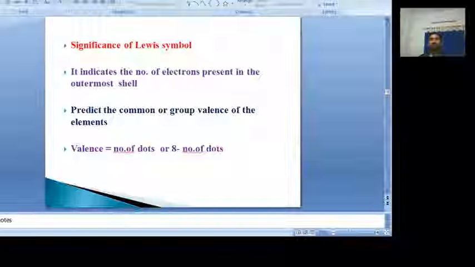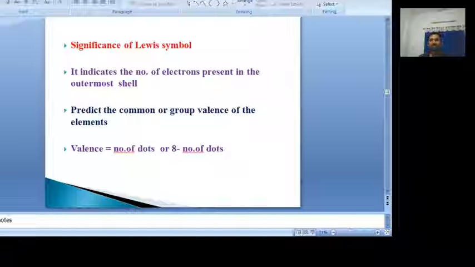Fluorine has 7 dots around it in a Lewis symbol. That means its valency never becomes 7. Its valency is 8 minus 7, that is 1. The valency of fluorine is 1. Like that, we can calculate or predict the valency of each element either as the number of dots or 8 minus the number of dots.